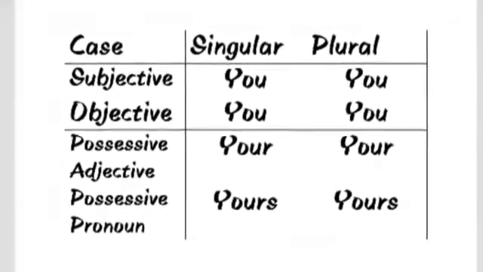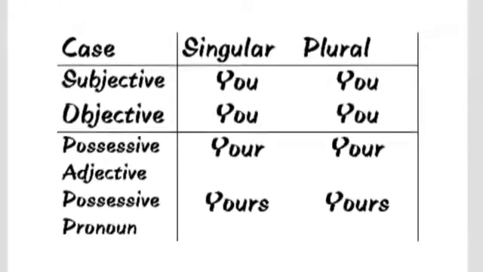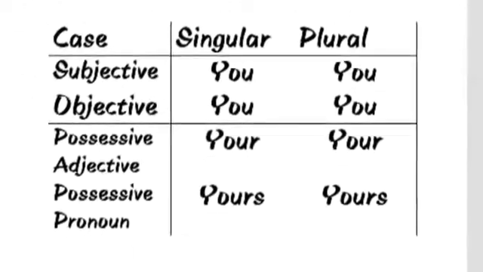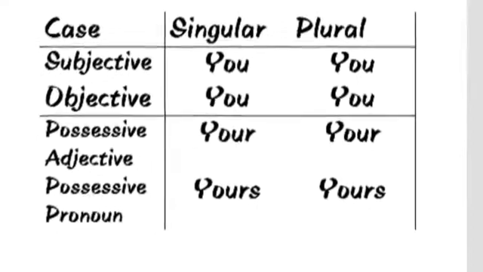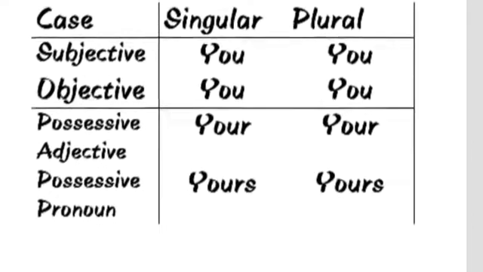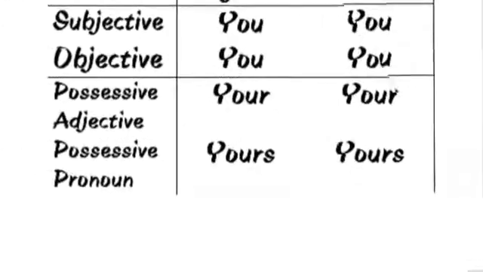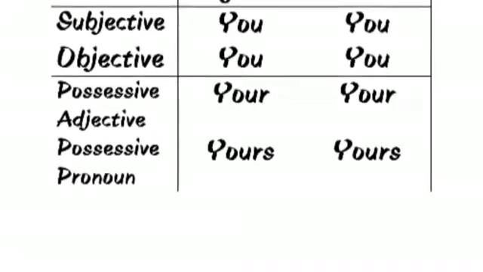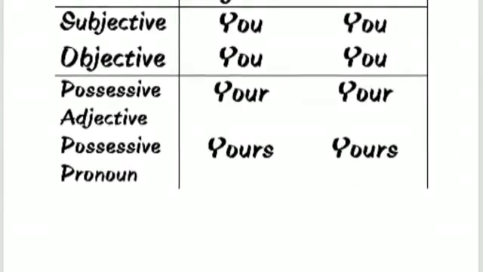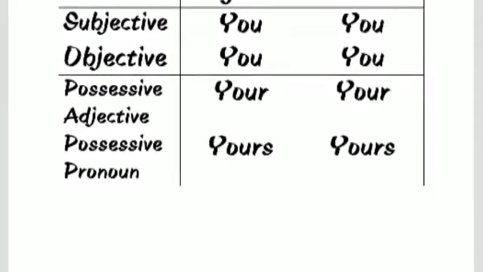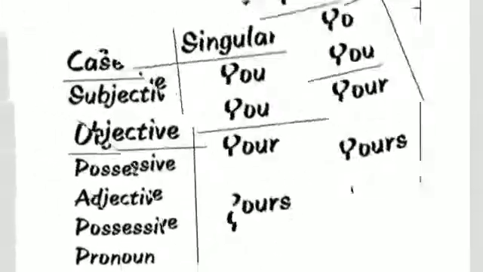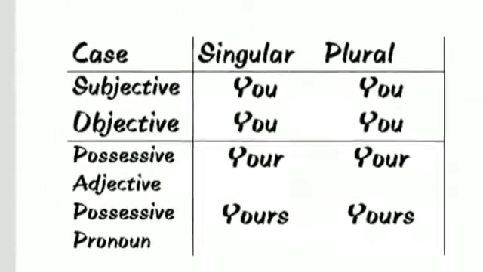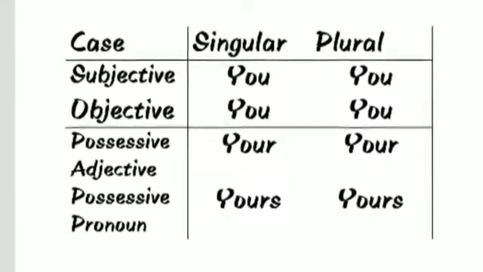The object of you is you. You can be used as subjective as well as objective in a sentence. The possessive case of you is your and yours. Your is used as possessive adjective in a sentence, and yours is used as possessive pronoun in a sentence.